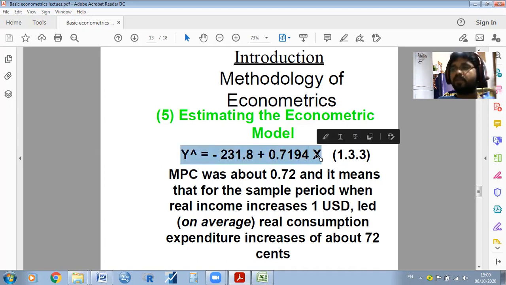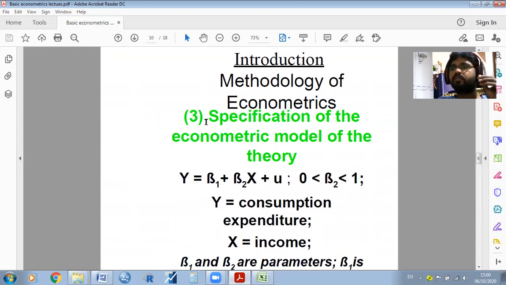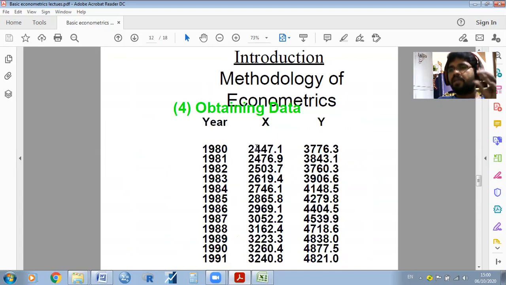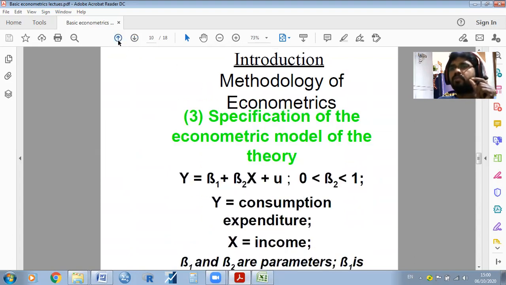This is called estimation of the model. I think when we did some practice in the second semester, I gave the data also, and we had to estimate the beta 1 value and beta 2 value.